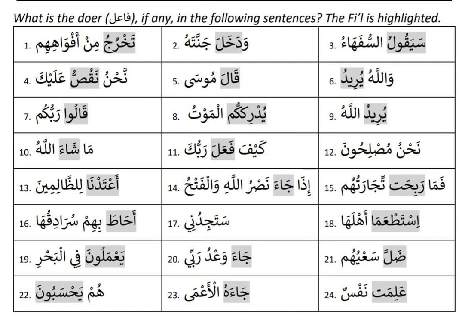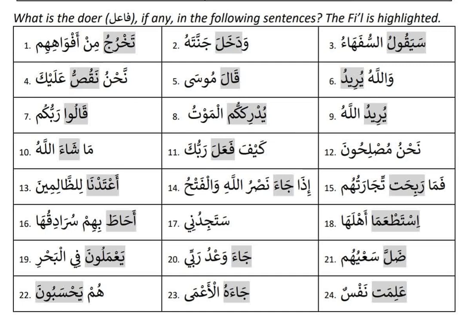The next word is number seven. Kalu rabbukum. Kalu is huwa kala, huma kala, hum kalu. So hum version. So who's doing that is hum. Because to have an outside doer, you need to have huwa or hiya version. Even though rabbu is rafa, it is not the outside doer, because kalu is in hum version. It is not huwa or hiya version.